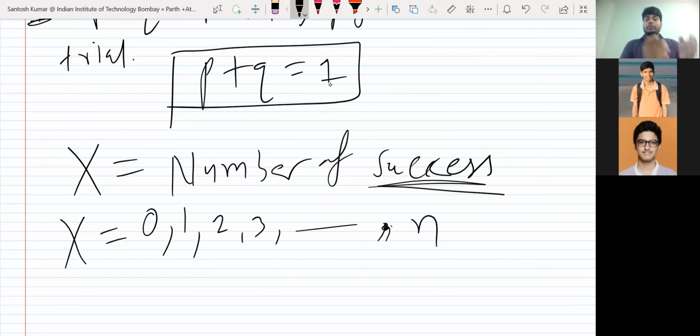Always x will start with 0 and go till n. So x will have values 0, 1, 2, 3 up to n. So actually x is the number of successes. You have n trials, you are trying the experiment n times, and how many times can you get success? Either 0, 1, 2 up to n.